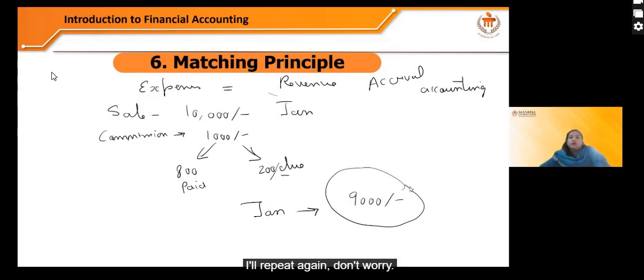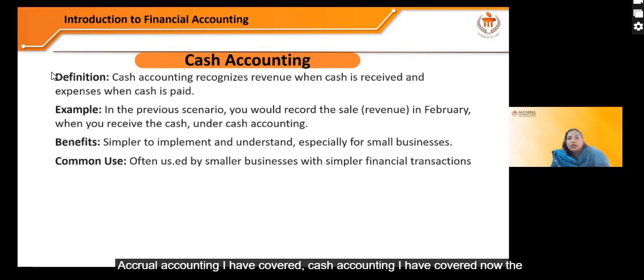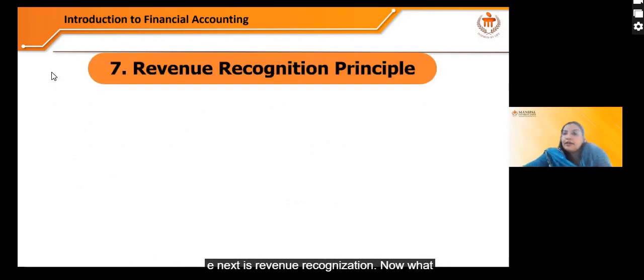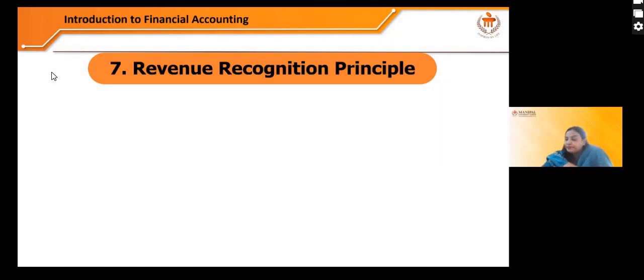I'll repeat again, don't worry. So this is the matching principle. Accrual accounting I have covered, cash accounting I have covered. Now the next is revenue recognition. Now what is revenue recognition? Here, this is again based on accrual accounting. So here, revenue is recognized when it is earned.